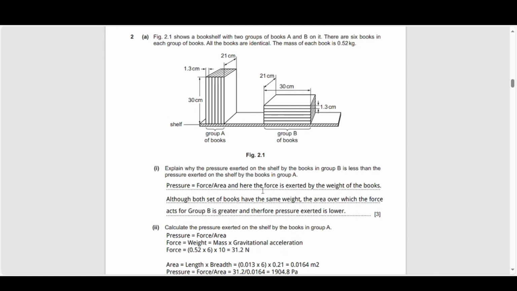So the pressure is the force divided by the area, and here the force is exerted by the weight of the books. Although both sets of books are the same weight, the area over which the force acts for group B is greater, and therefore the pressure exerted is lower. So you've got a greater surface area on which this force or this weight acts, whereas it's a smaller surface area for that weight there.